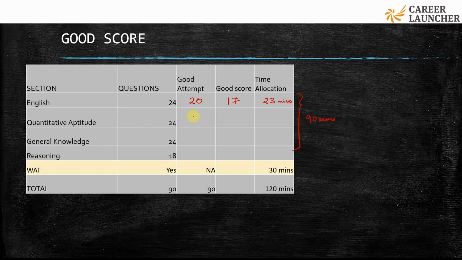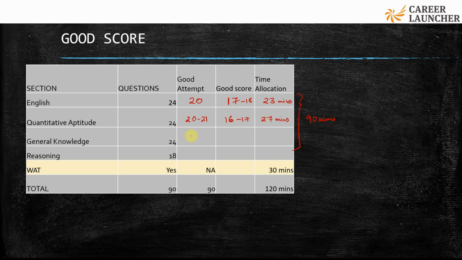Coming to quantitative aptitude, again an attempt of 20 to 21 would be a good attempt over here, and you'll expect to score around 16 to 17 marks. So let us say 16 to 17, 17 to 18, and you'll be giving around 25 to 27 minutes over here. Roughly you're giving 23 minutes, but let's make it 27 minutes, because it involves a lot of solving, so you'll take up that much time.